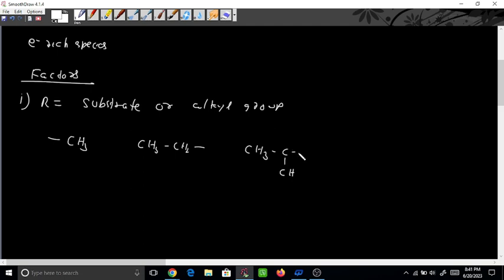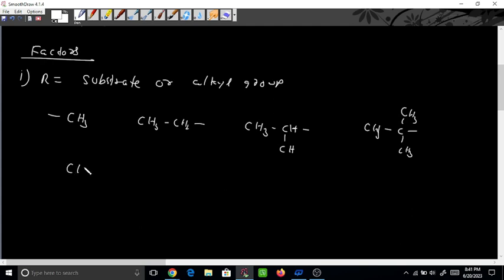Got it? Here one more hydrogen will be there. Or it can be a tertiary butyl group, CH3, CH3, CH3. This group will be there, or it can even be vinylic, CH2 double bond CH2. This is vinyl, or it can be allyl. Remember what allyl is? Anything which is adjacent to the carbon atom of a double bond. So this is vinyl and this is allyl.